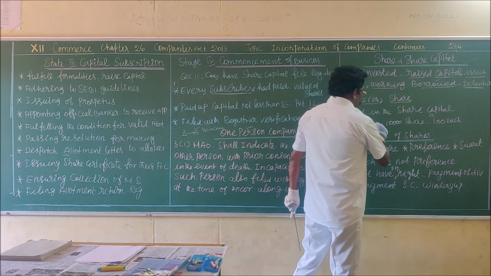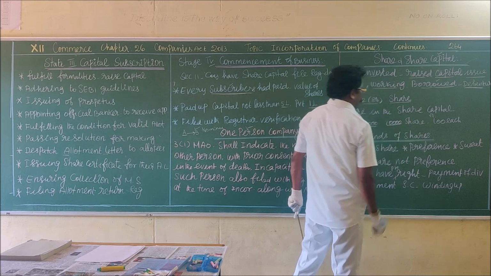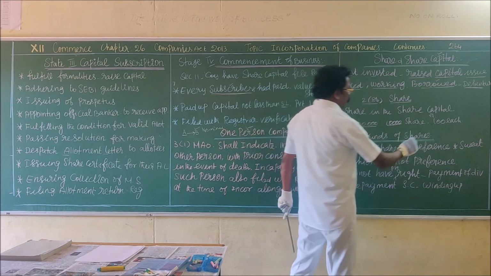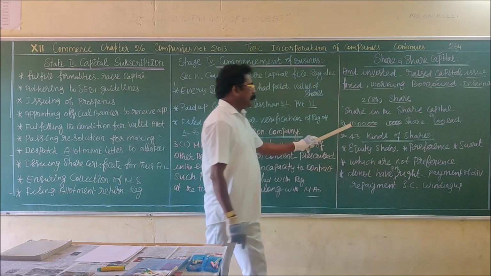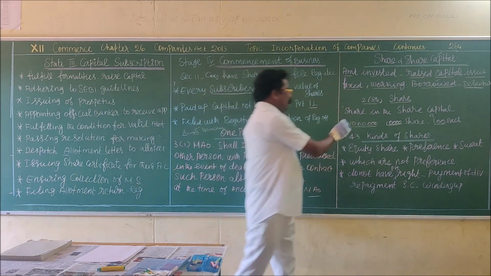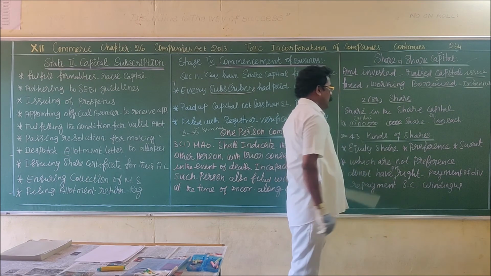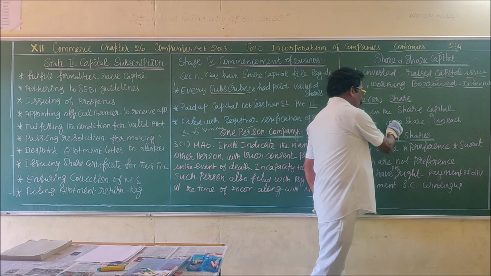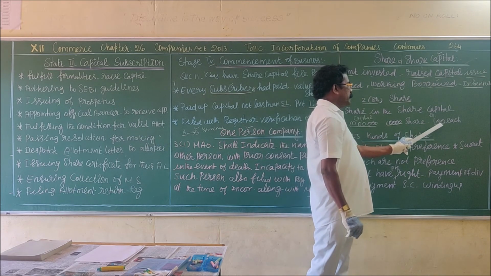Then the 10 lakhs is divided into a number of shares, 10,000 shares for example. Then what should be the value of one share? Rupees 100. So the total value is called capital. Amount of capital is 10 lakhs. The number of shares is 10,000. How does it come? One share value equals rupees 100.